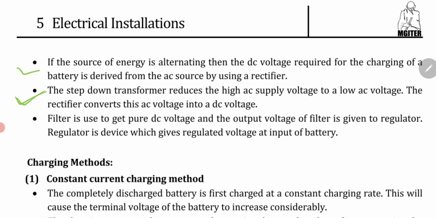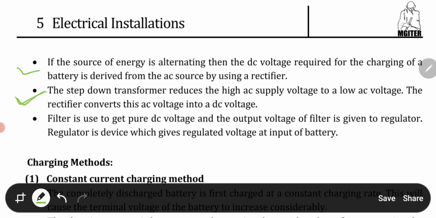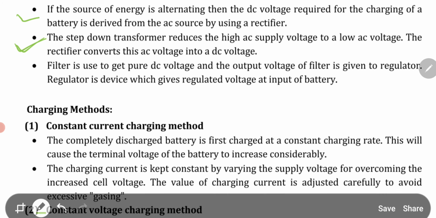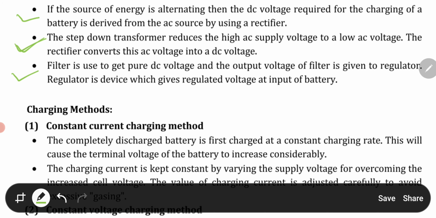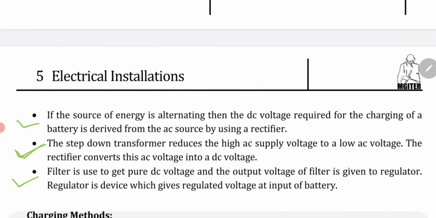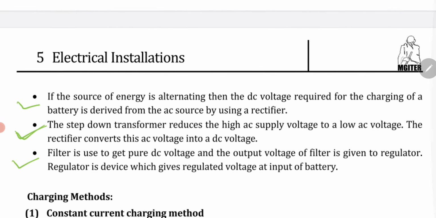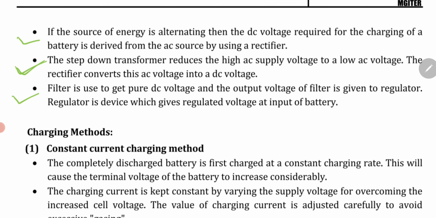The filter is used to get pure DC voltage. As we see, this is the pulsating DC we get, and with the filter you get pure DC voltage, that is the straight line.